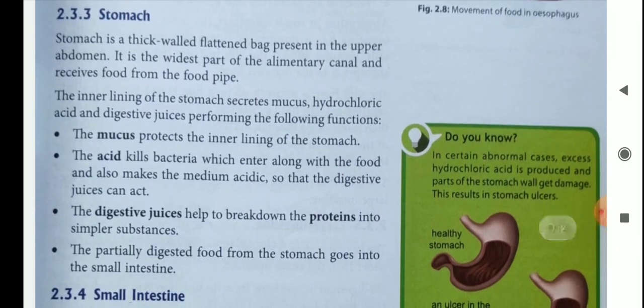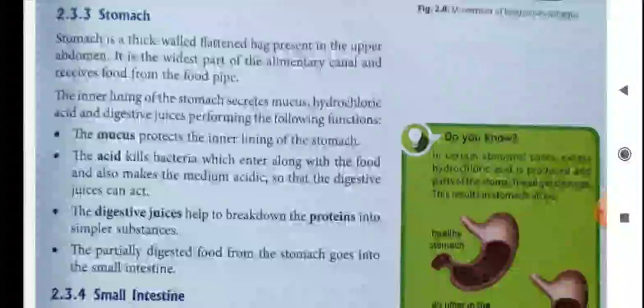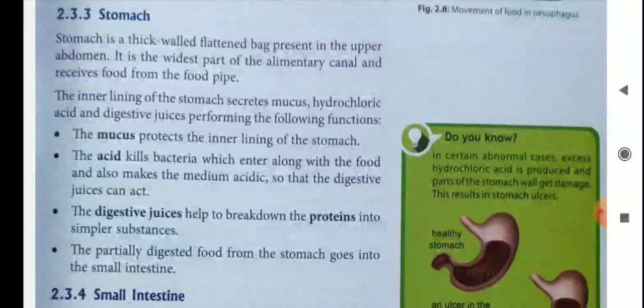Stomach is a thick-walled, flattened bag present in the upper abdomen. It is the widest part of the alimentary canal and receives food from the food pipe. The inner lining of the stomach secretes mucus, hydrochloric acid and digestive juice, performing the following functions. So children, you remember the stomach secretes mucus, hydrochloric acid and digestive juice.